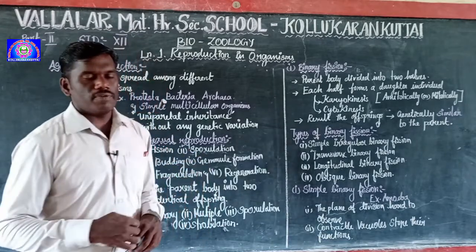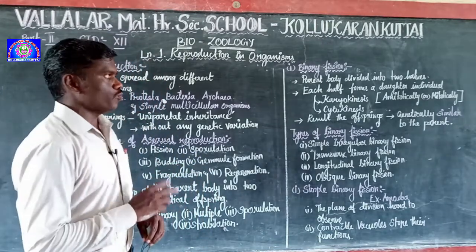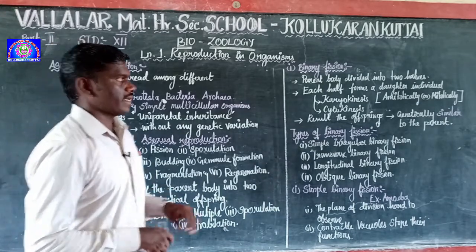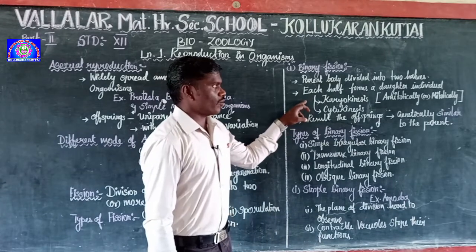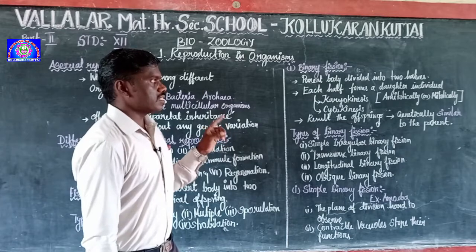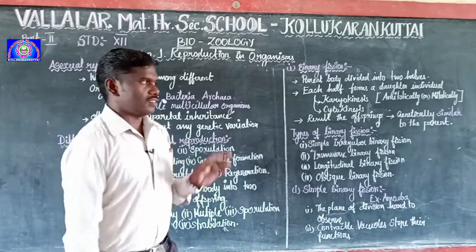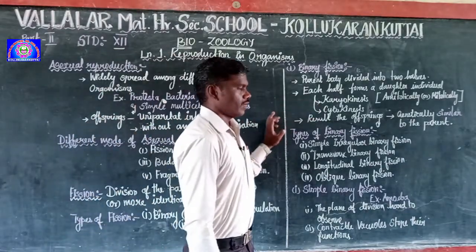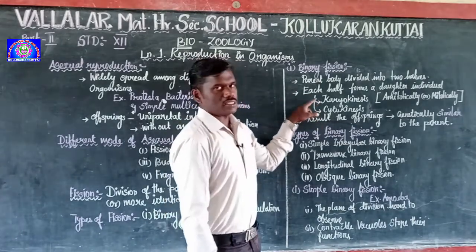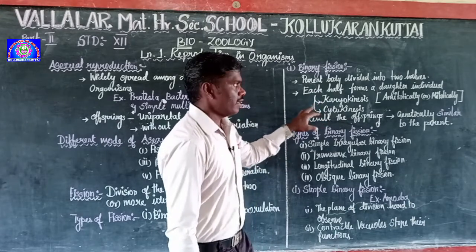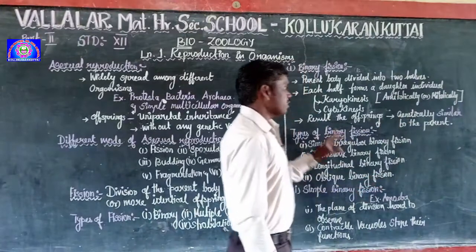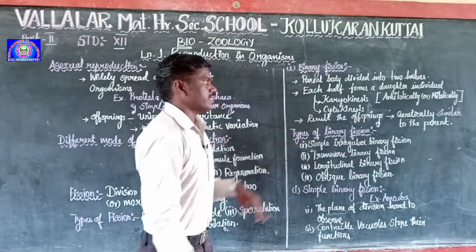Actually, during the division time, it follows two steps. One is karyokinesis, second is cytokinesis. Karyokinesis is the first step. The division takes place in the nucleus, that's why it is called karyokinesis. Karyo means nucleus. So the first division takes place in the nucleus, amitotically or mitotically, and then it is followed by the second step, cytokinesis.